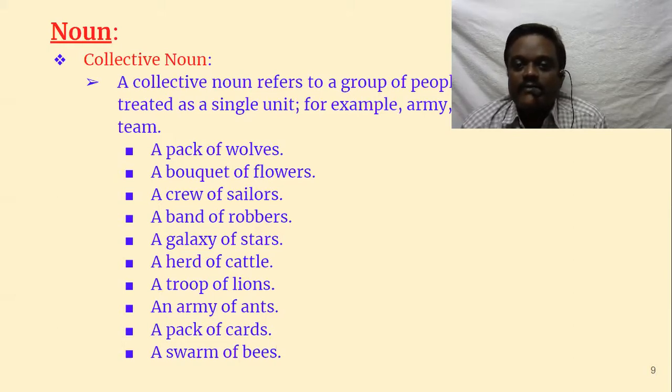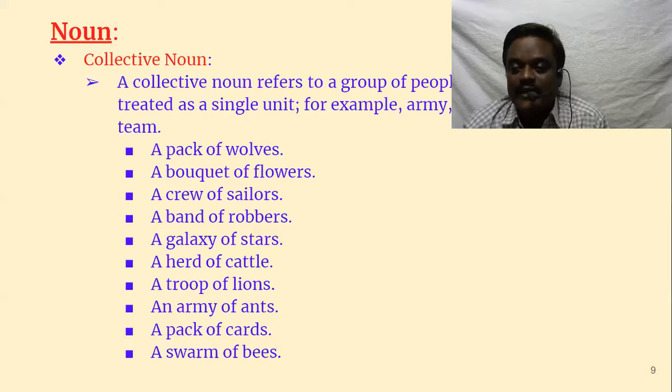A collective noun refers to a group of people, animals, or things treated as a single unit, and we use the article a. Example: army, family, fleet. One person cannot be a family. One person cannot become an army. We say one man army so as to emphasize, to make it heroic. But army means there should be more than one, at least a group of people.